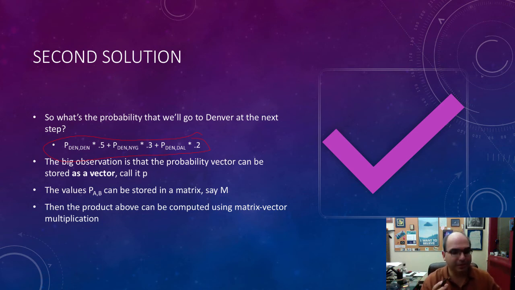And the other thing I'm going to say is that the probabilities P(A, B) can actually be written as a matrix. If I write it as a matrix, M for matrix, also M for Markov. Yeah, I know a couple of you are math minors or math majors, so M for Markov to you too. So that's the matrix of probabilities.